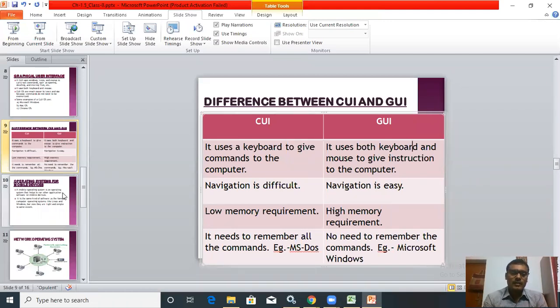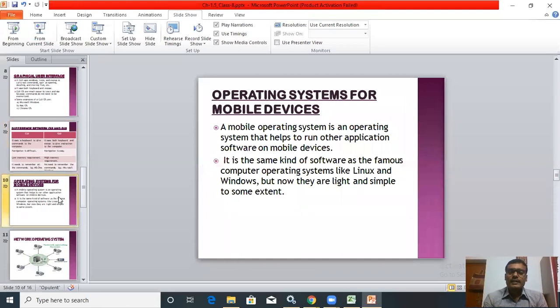Now coming to the last topic, that is operating system for mobile devices. Do you know our mobile devices have an operating system which is very similar to desktop operating system? But the desktop operating system cannot be installed on mobile devices. So mobile devices have another type of operating system. It can be Android OS, BlackBerry, iOS, etc.